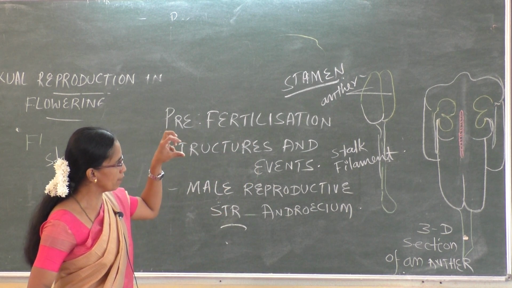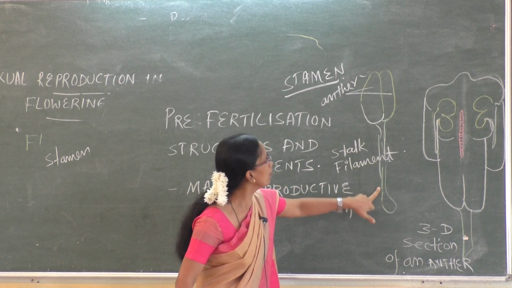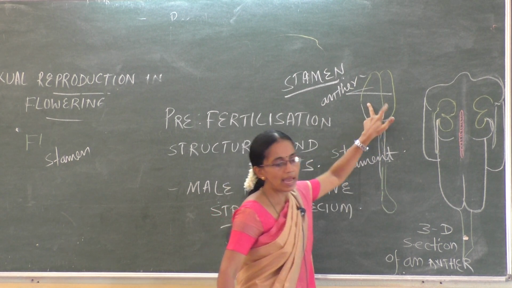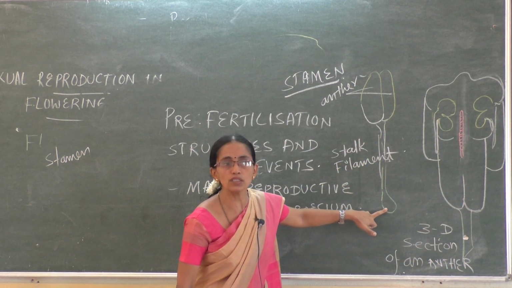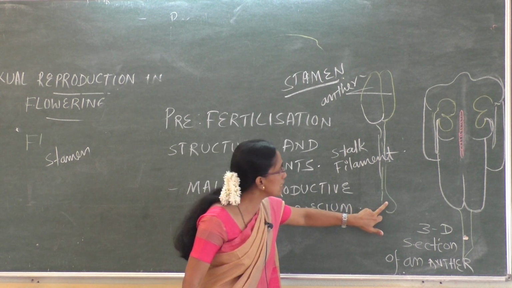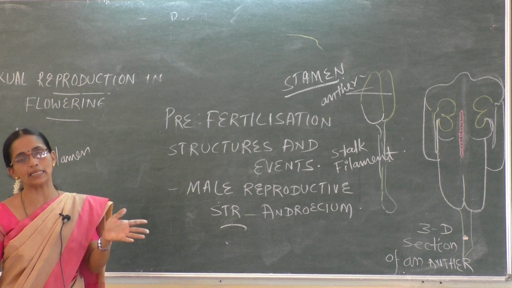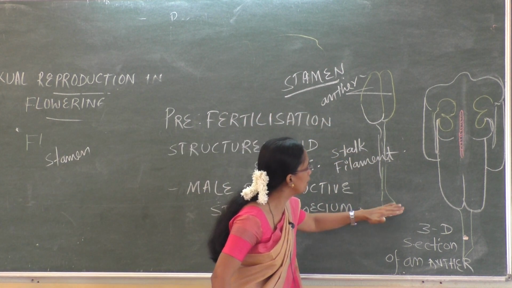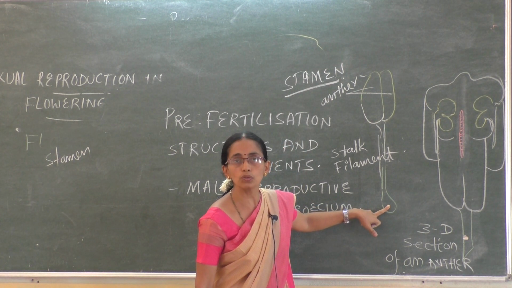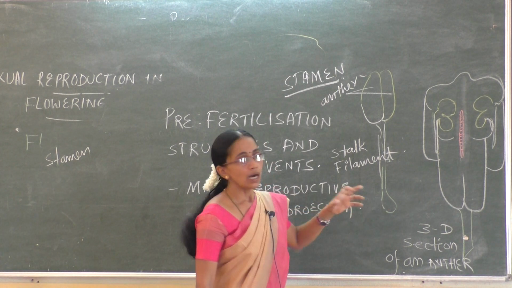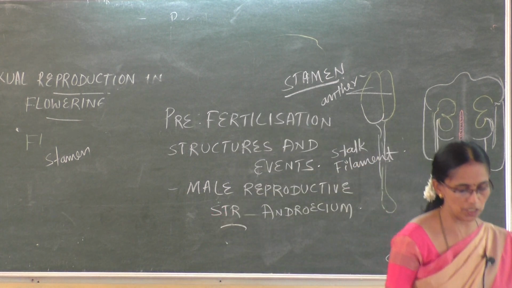So a single stamen, which is the unit of androecium, is made up of two parts, a long slender filament and a lobed structure, the anther. This end of the stamen is called the proximal end. This is the end through which it is attached to the thalamus or to the petals. The length of the stamen varies from species to species.